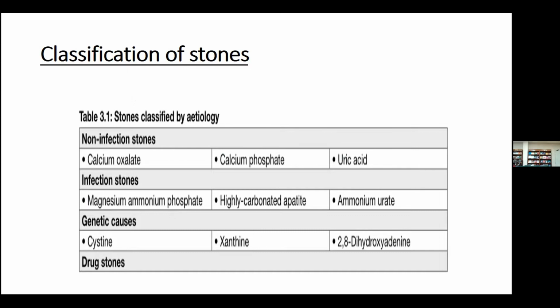Classification of stones. Stones are classified on various bases. Stone can be classified on the basis of etiology. There can be non-infectious stones, infectious stones, stones due to genetic problems, and drug stones. Infectious stones include magnesium ammonium phosphate, carbonate apatite, and ammonium urate, while non-infectious include calcium oxalate, calcium phosphate, and uric acid. Stones with genetic problems include cystine and xanthine, and various drug stones involve cephalosporins, amoxicillins, fluoroquinolones, and indinavir.